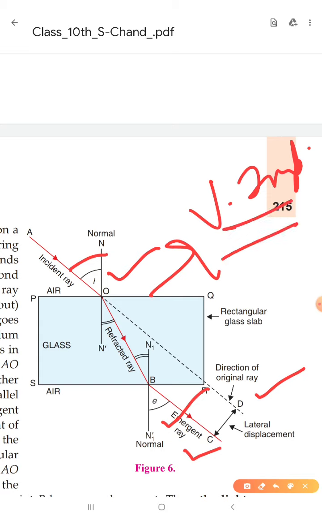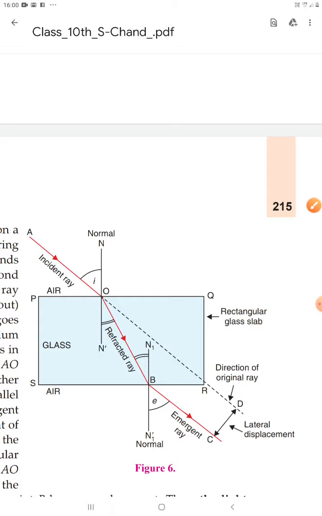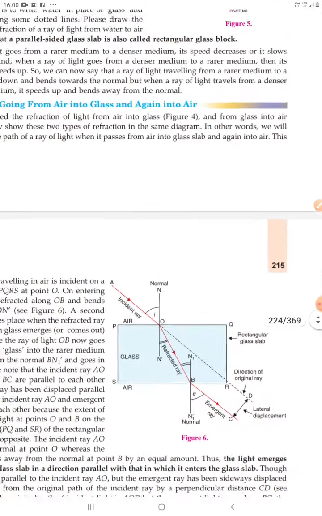You will draw this in your copy also, and you will write about the refracted light when it moves through a glass slab. Okay, we can say this thing.